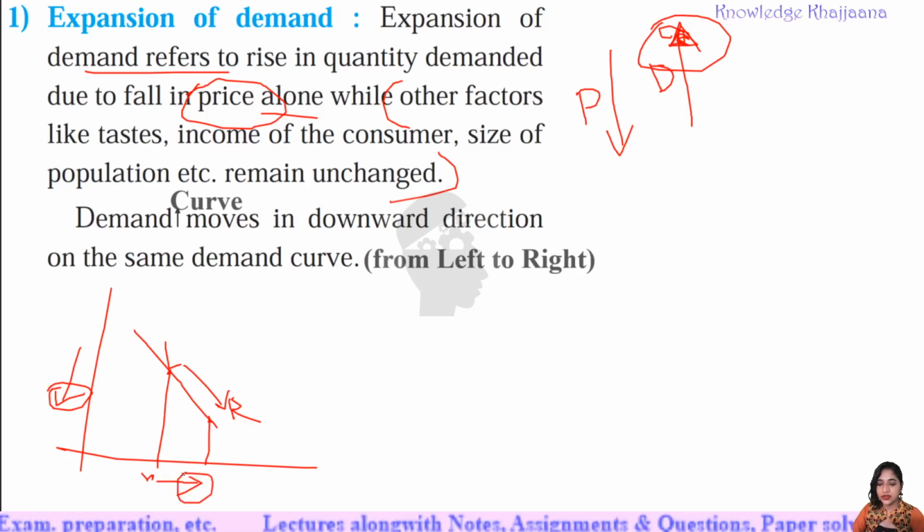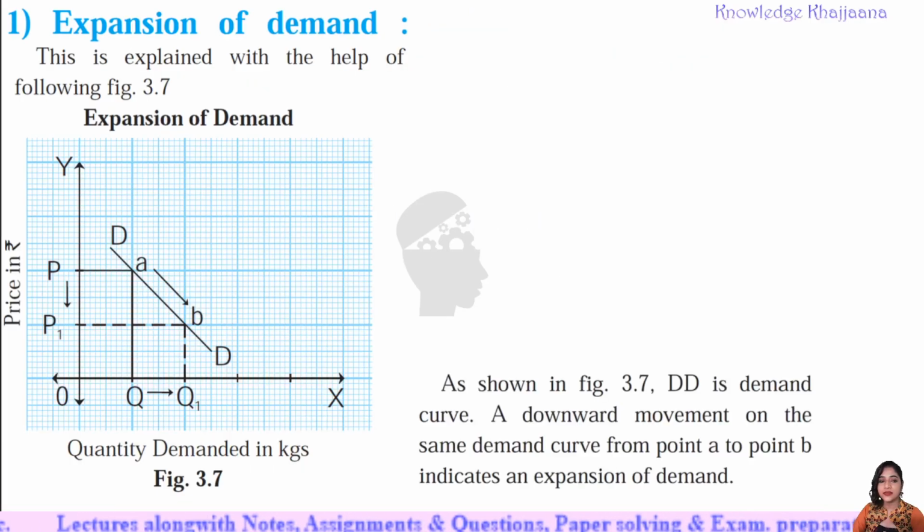What you have to consider? This direction. This is quantity demanded on the x-axis, increase in demand from left to right. See, this is explained with the help of the following figure 3.7. See, what is shown on this figure? See, figure 3.7.